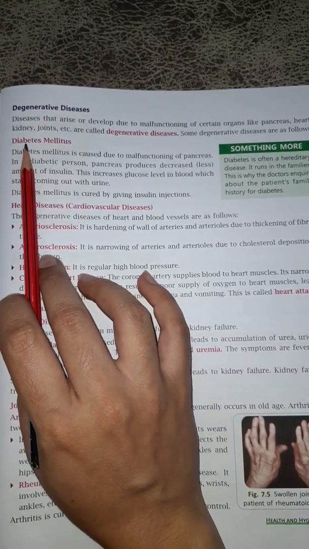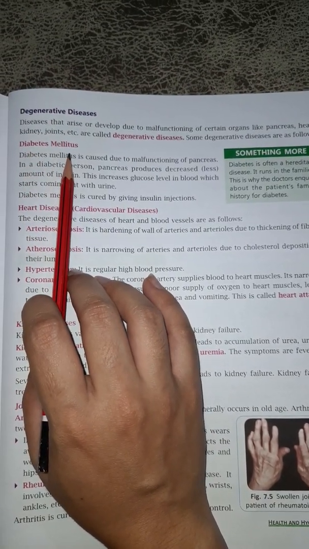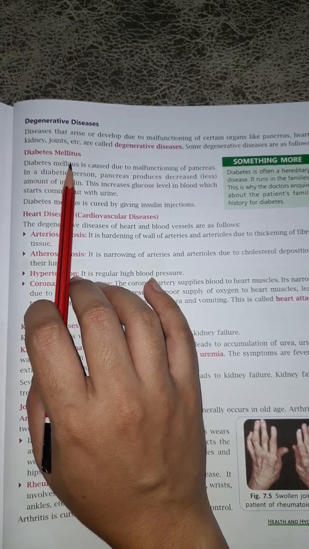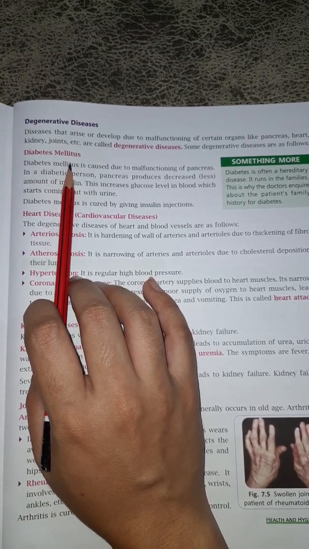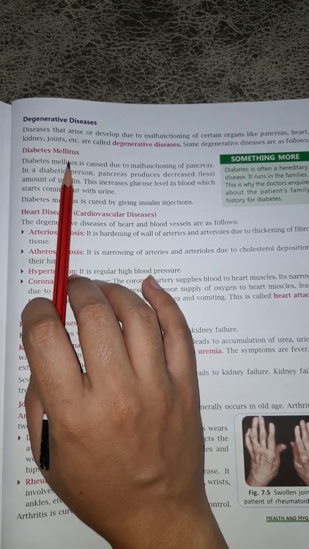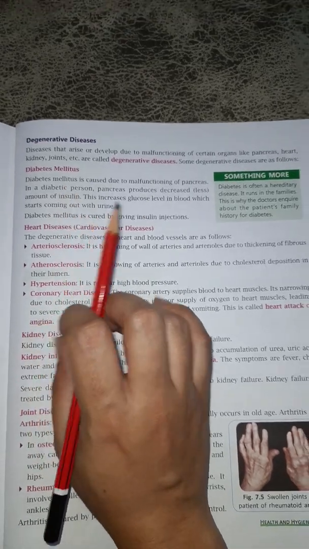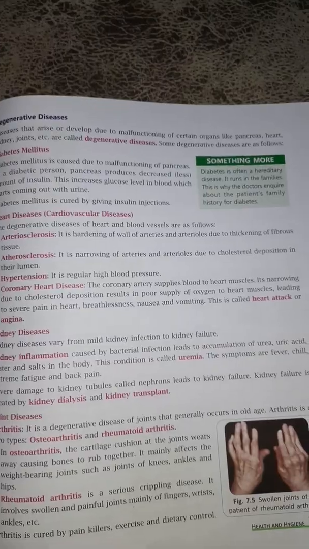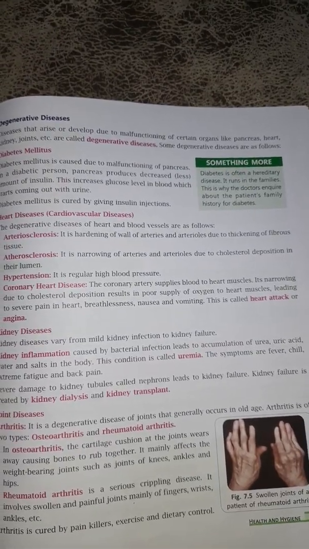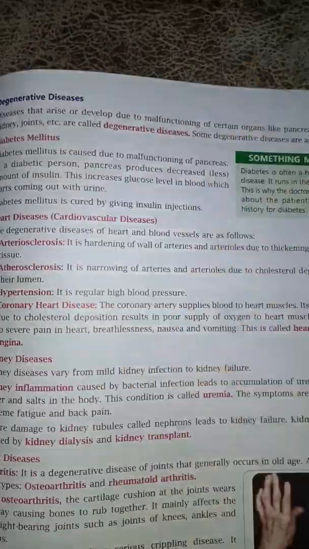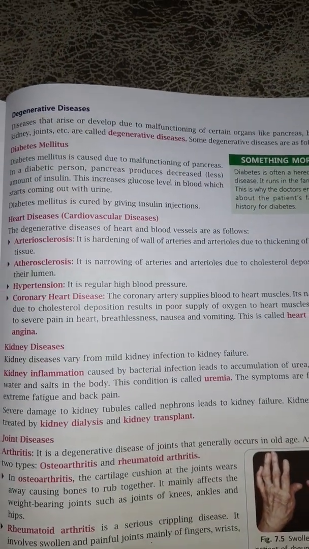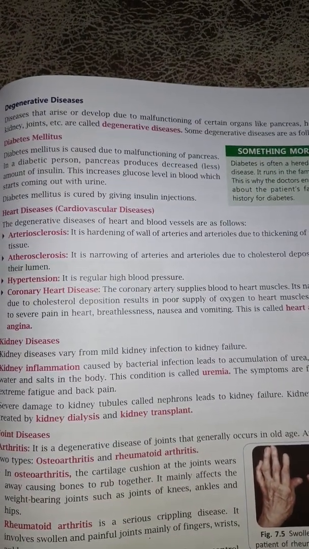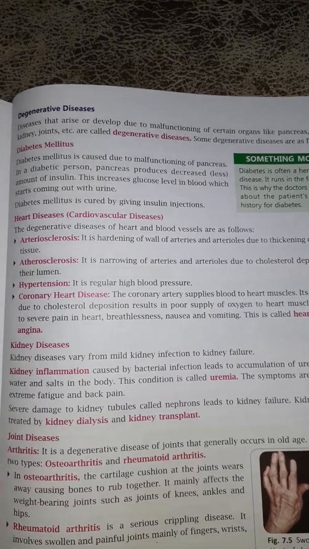First comes diabetes mellitus. It happens when the pancreas is not producing insulin in the required quantity, that is, it is producing less insulin. Now the insulin is used to absorb sugar in the cells. Whatever food we eat and digest, mostly the carbohydrates and the fats, they are broken down in the digestive system in the form of glucose molecules.